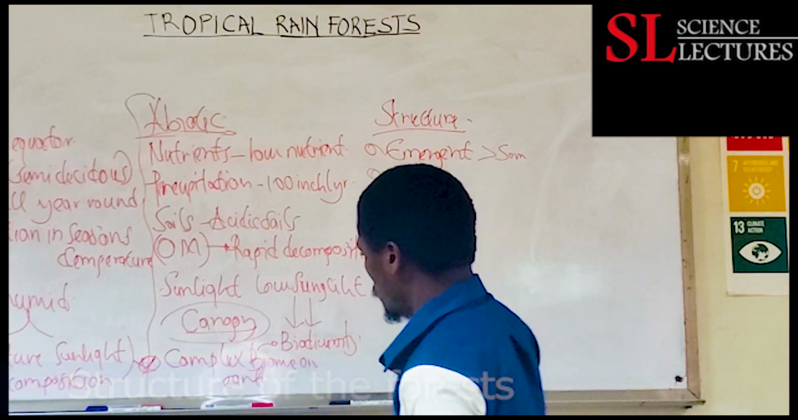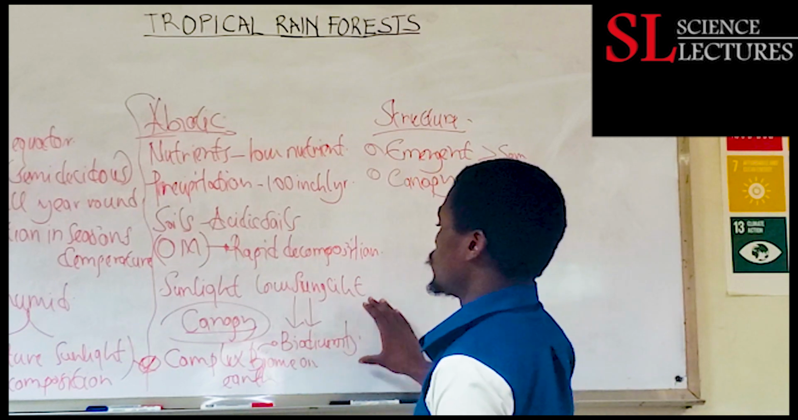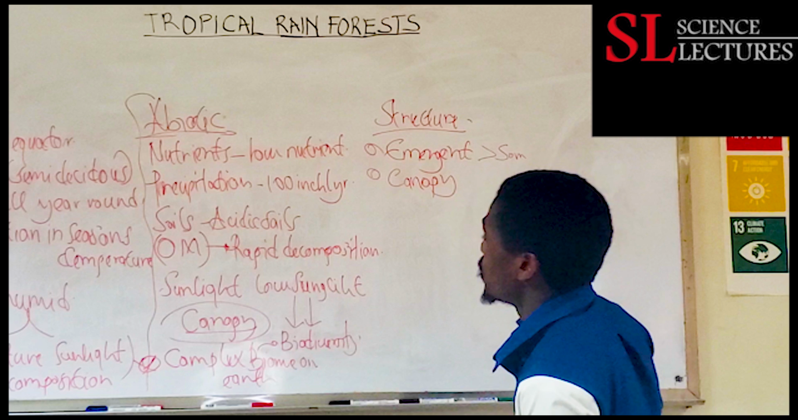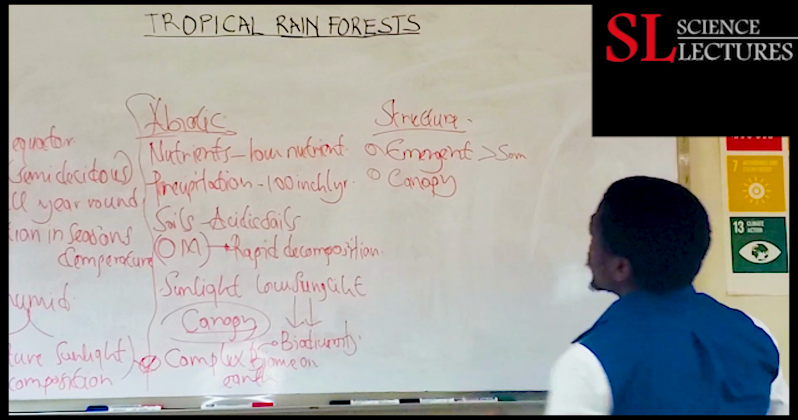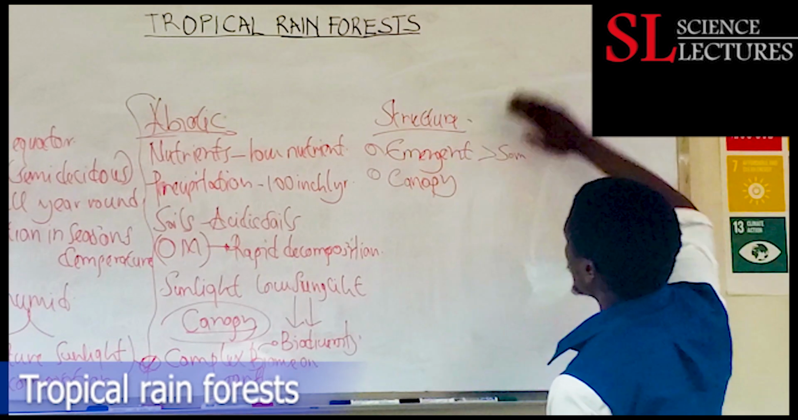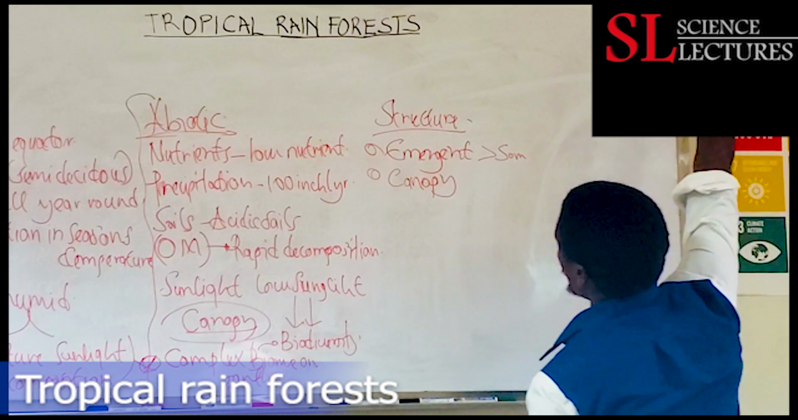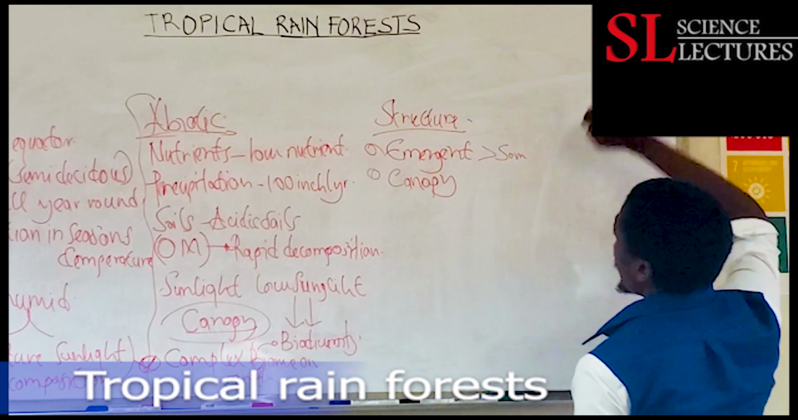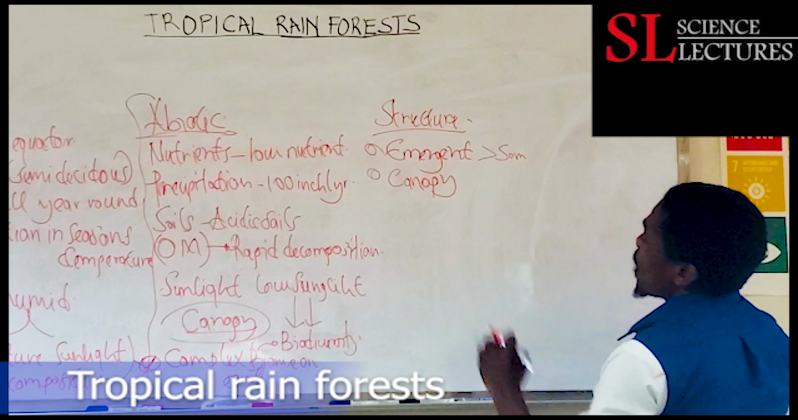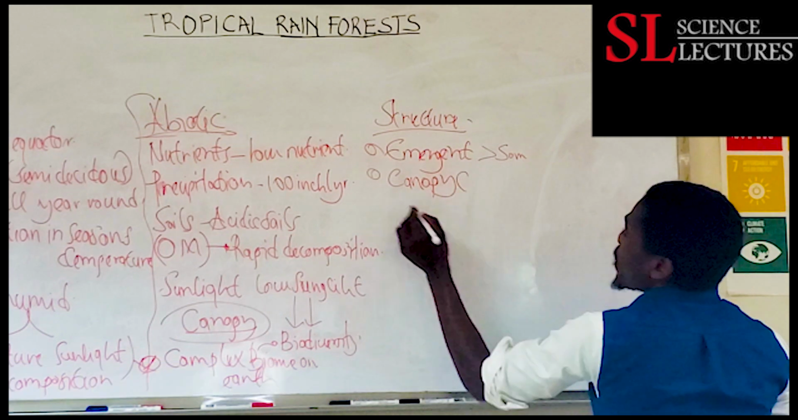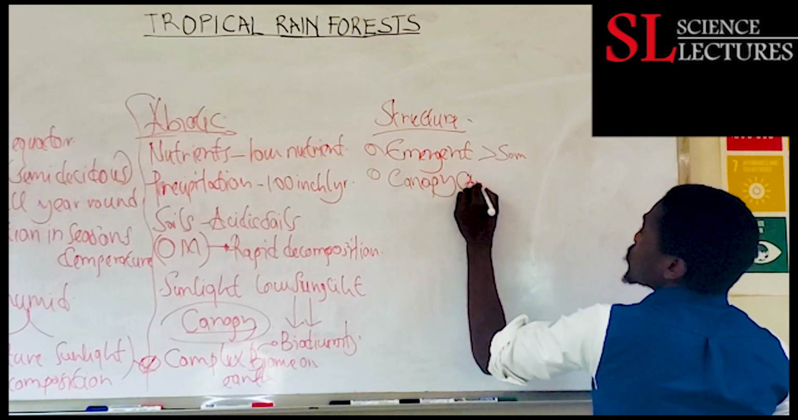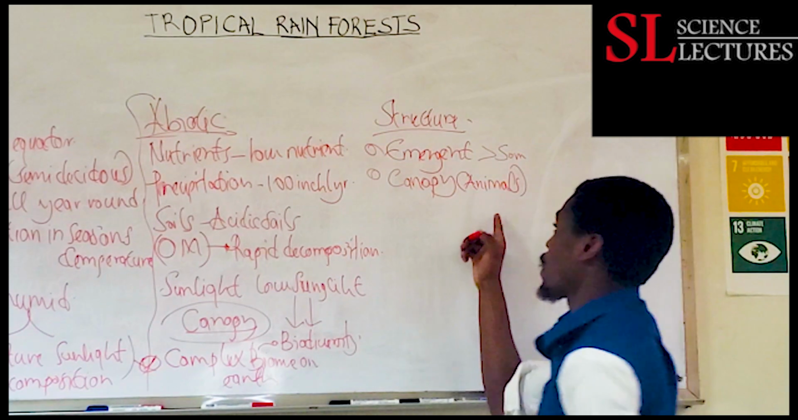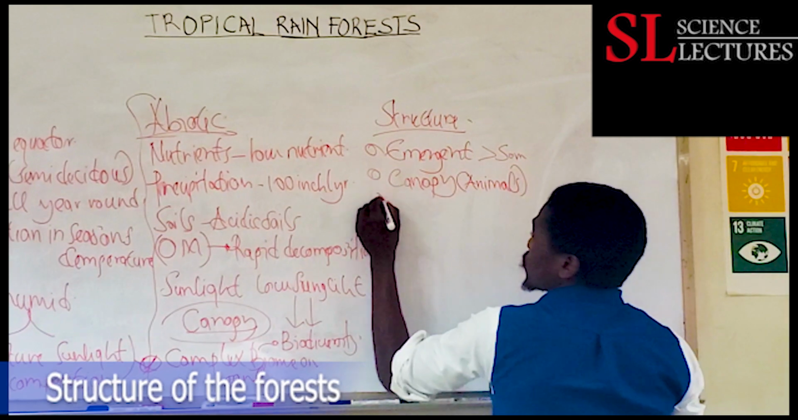We are crediting it for its complexity, and we are saying it has the highest biodiversity. So it has a canopy. In the structure, the emergent layer is 50 meters high and above, which is very high. Then we have a canopy, and in this canopy is where we'll find most of the wild animals. Most of the monkeys will dwell within the canopy.